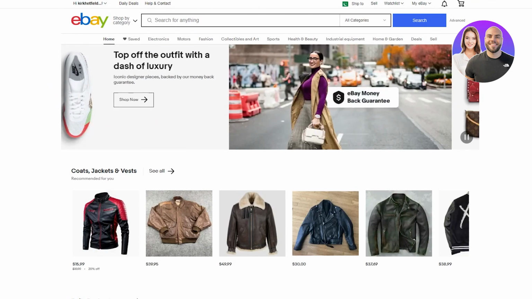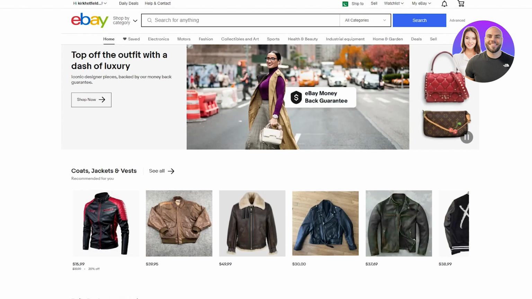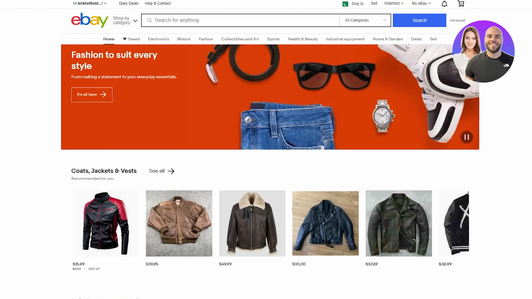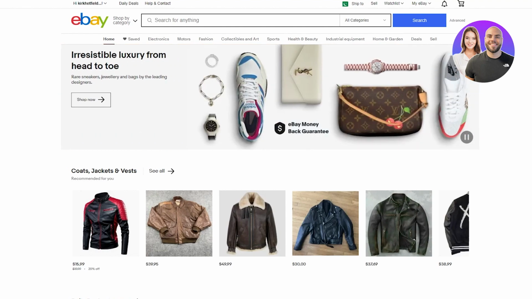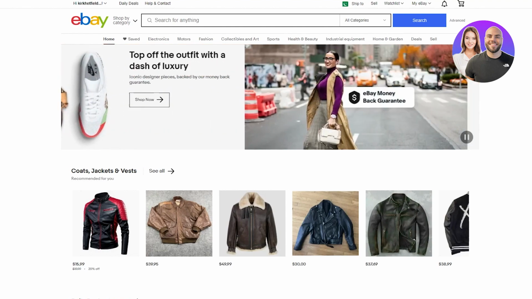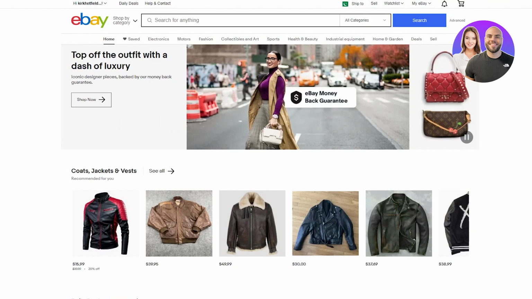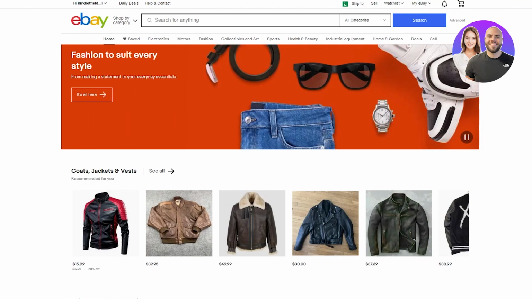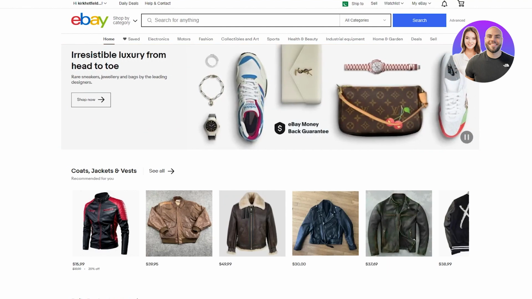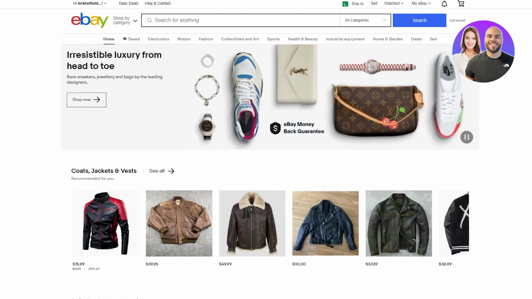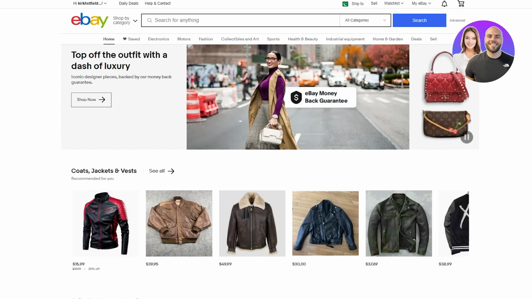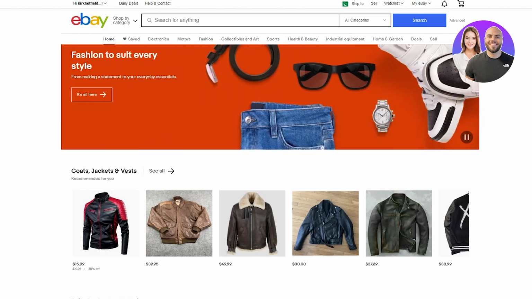There you're going to click on help and contact, and it's going to take you to the eBay contact page, and then you can speak to them on the phone, or they'll send you another email. The second email that they send you is going to ask for your proof of address and your proof of name. So you have to upload your driver's license or maybe your passport and maybe a bank statement or a utility bill. The second thing that you need to upload is the proof that the items that you listed are in your possession.